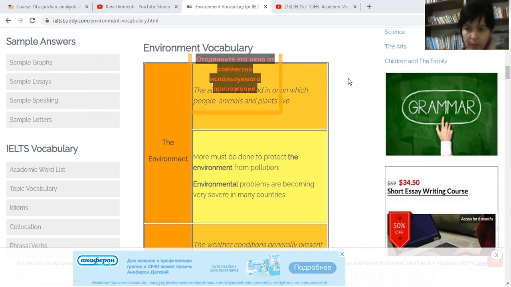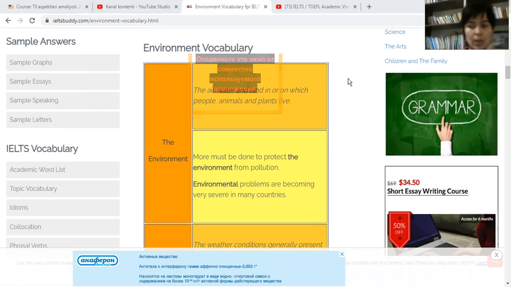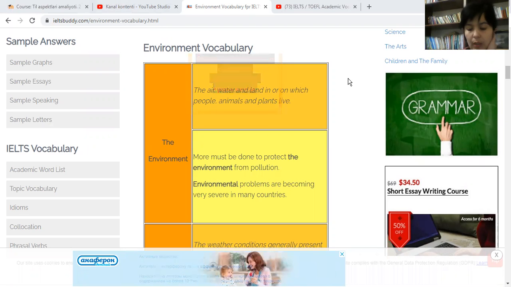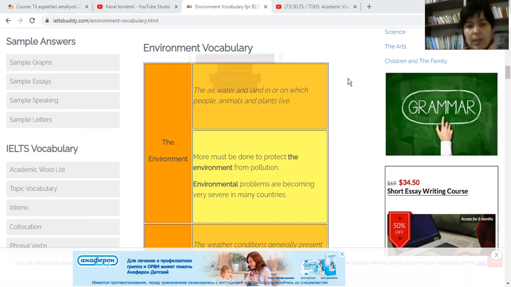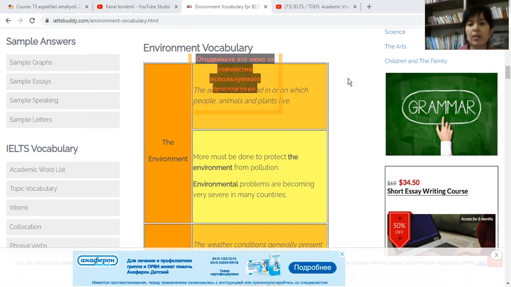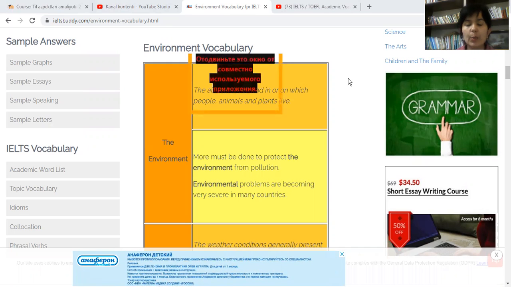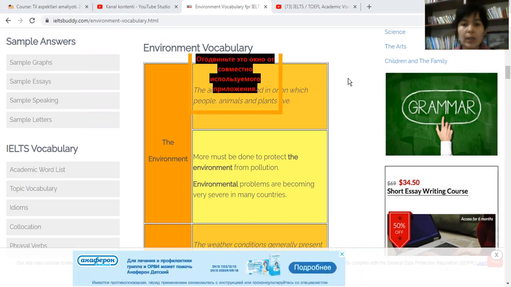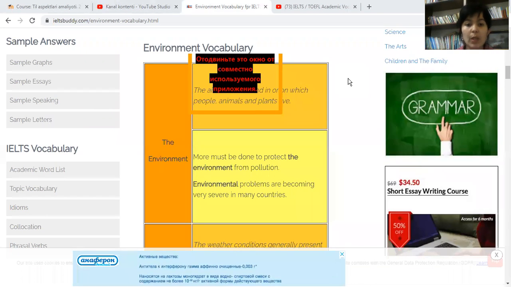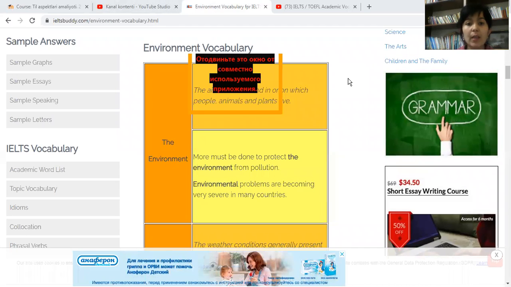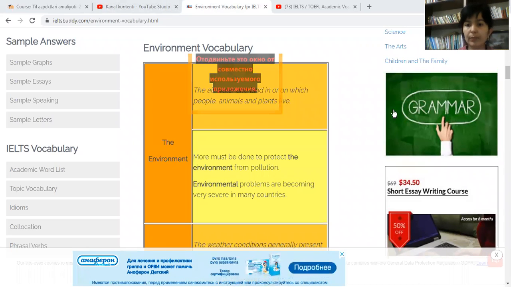So here are some new words related to the word environment. At first, what does environment mean? Environment is the air, water, and everything in which people, animals, and plants live. They are called environment. More must be done to protect the environment from pollution. Environmental problems are becoming very severe in many countries, for example. And the next one is